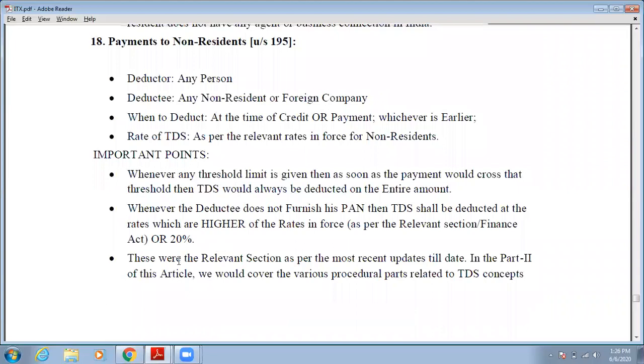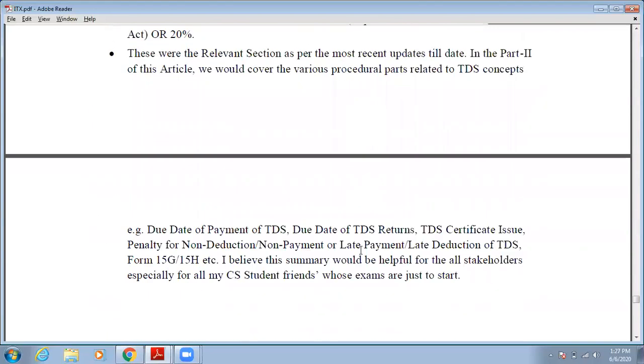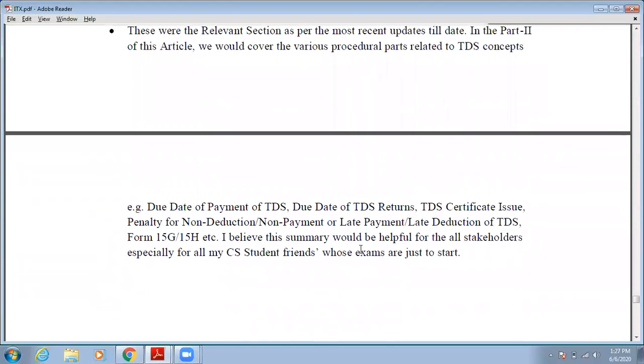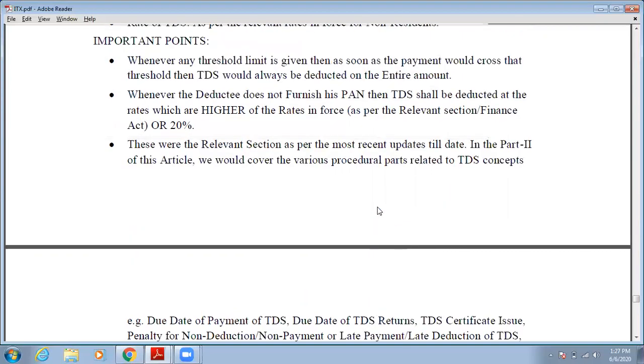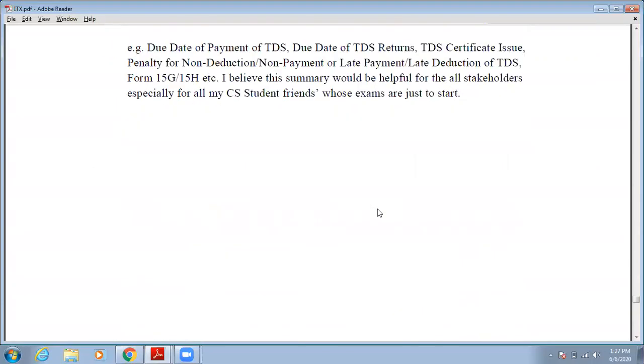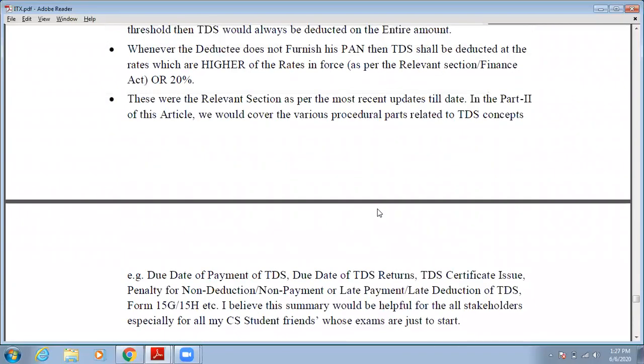Okay. The next is the relevant section as per the most recent update till date. In part 2 of the article, we would cover various procedural parts related to TDS recap, that is due date of TDS, which we have already discussed, the methods of payment of TDS and due dates of tax return. We already discussed this topic. Okay, so this is all about your TDS chapter.